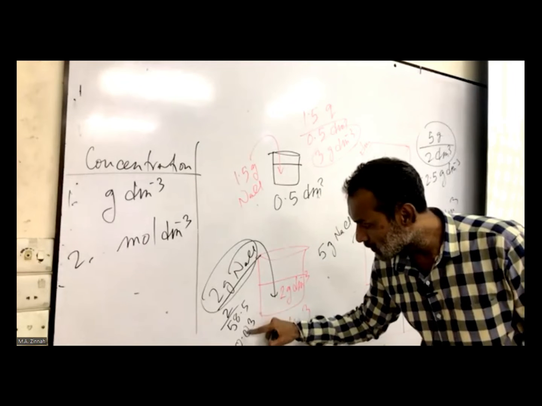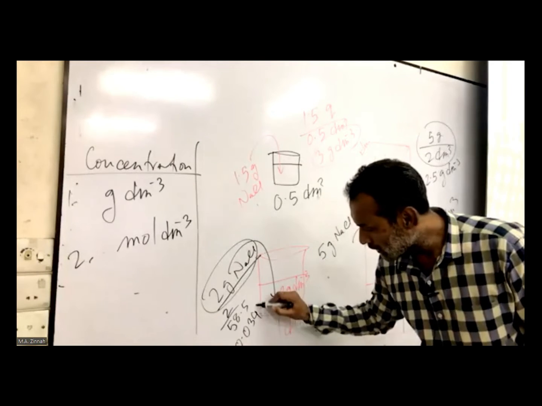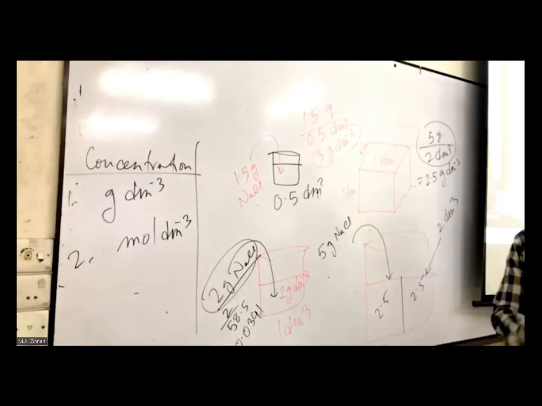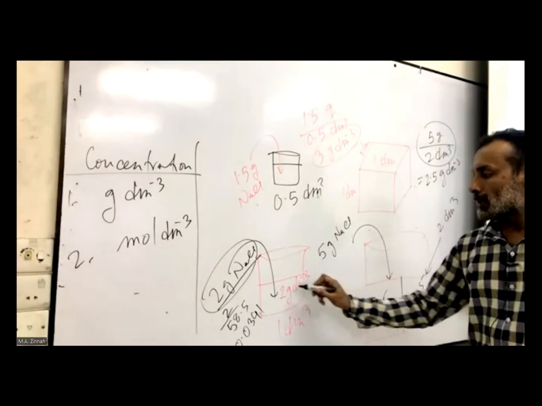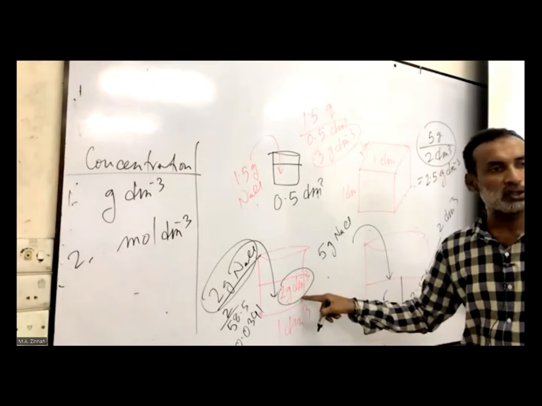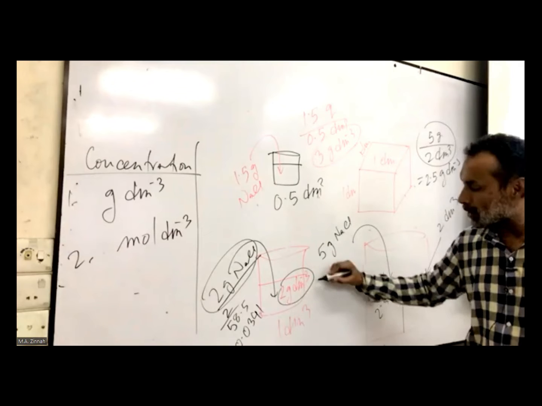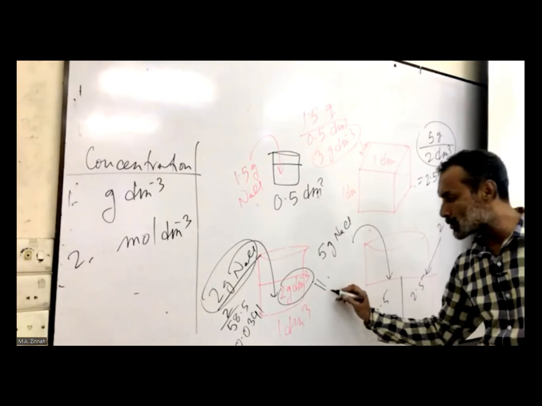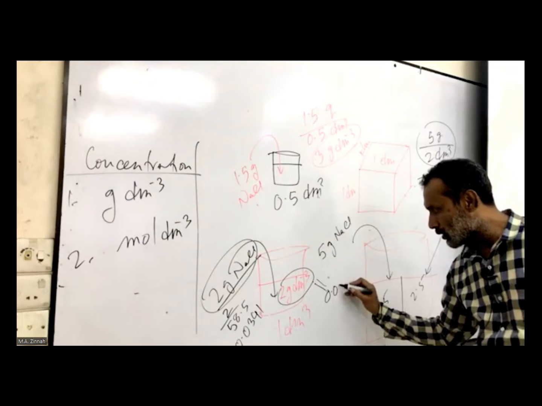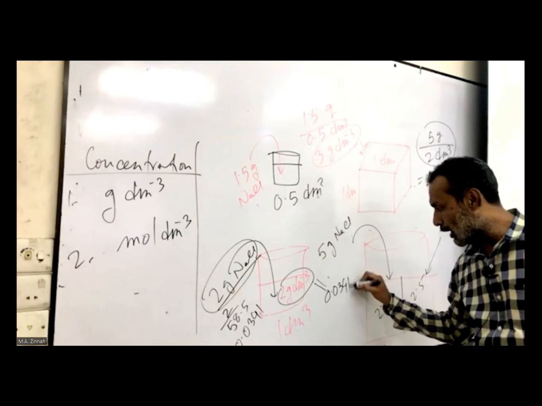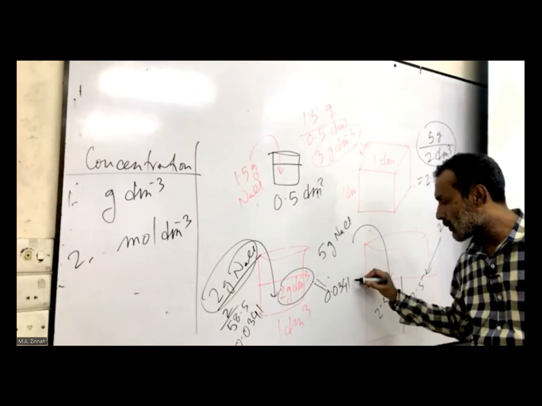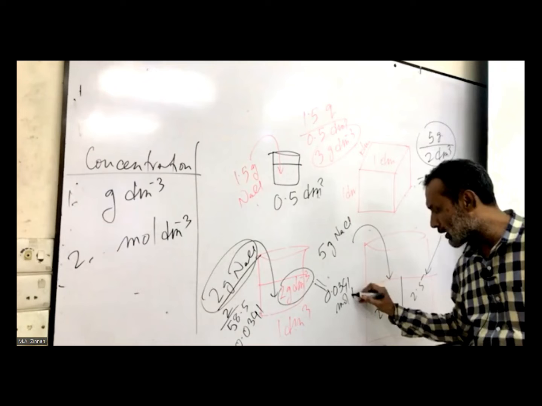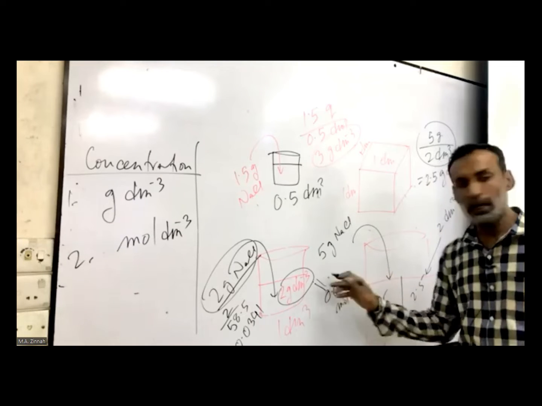0.03. Okay. Thank you. And this is up to 4 decimal places. This is good. So the concentration we got here, look at this concentration. This was in gram per dm cube, and this equals 0.0341, and then what will the unit be? Mole per dm cube. So everybody clear?